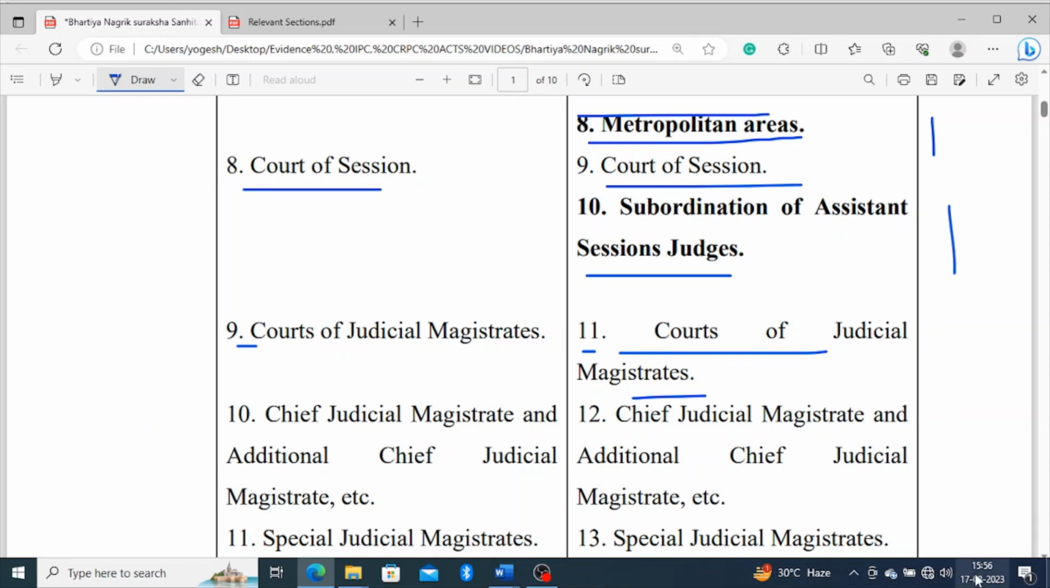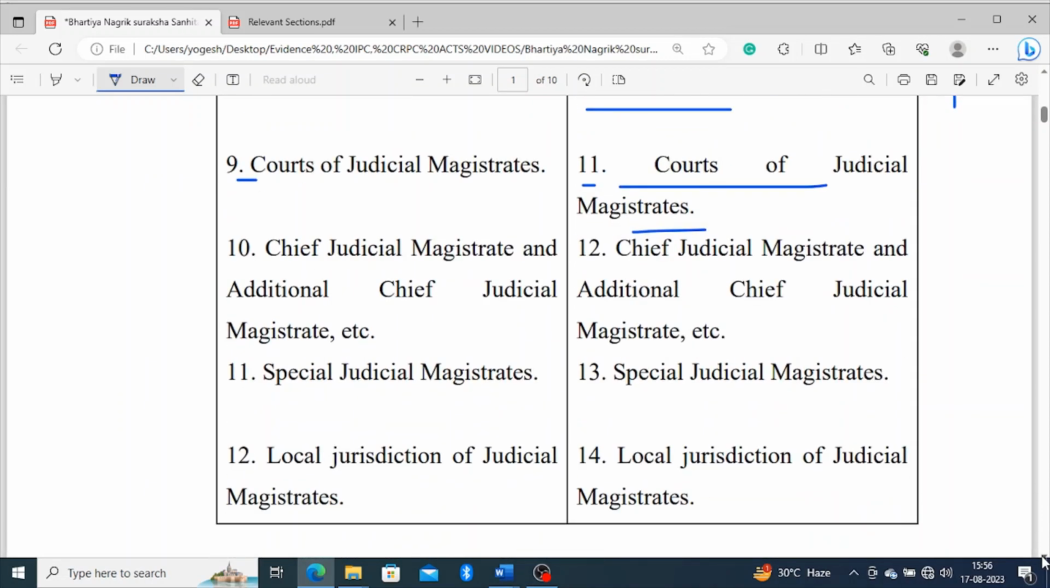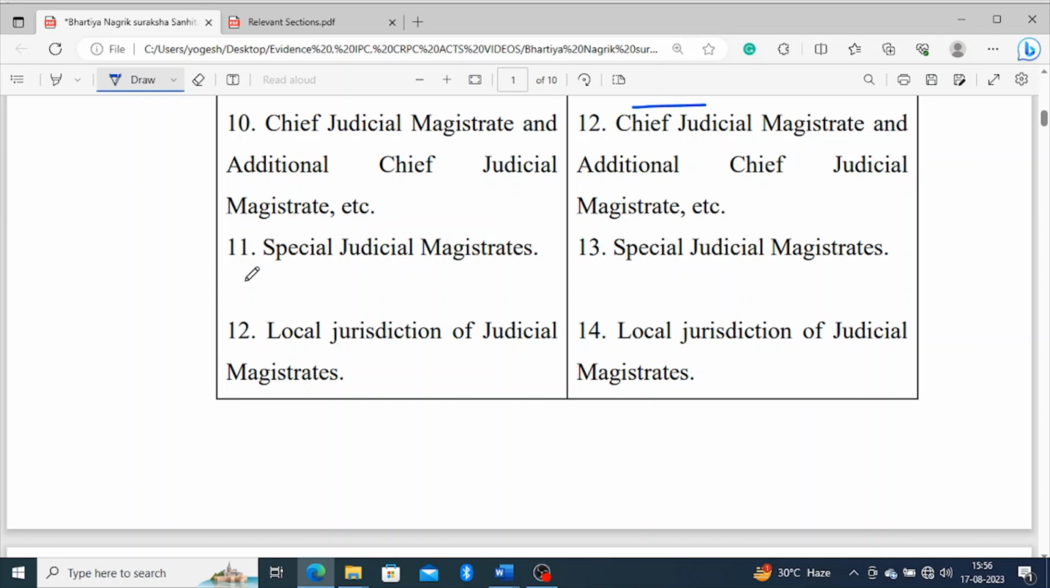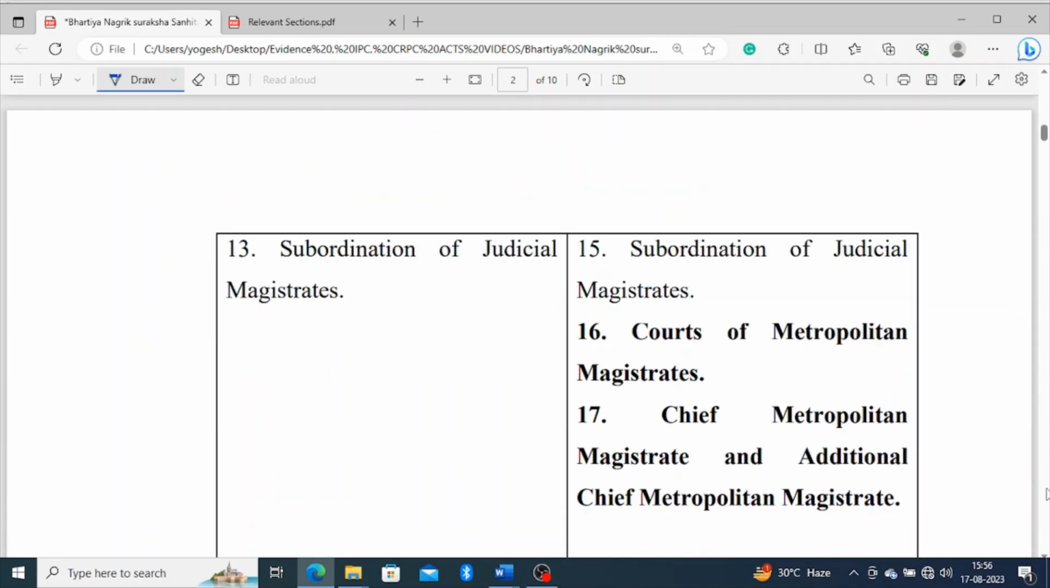Both relevant provisions are almost the same, with not much difference in section 11. The Special Judicial Magistrate is found at section 13, and it is not available at section 11. The local jurisdiction of judicial magistrates is at section 12 in the new act, whereas currently it is at section 14. Both acts are almost the same.